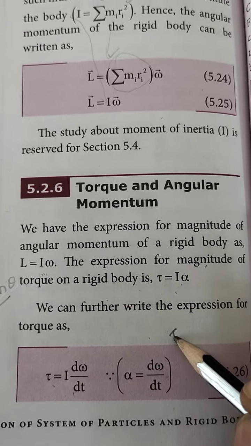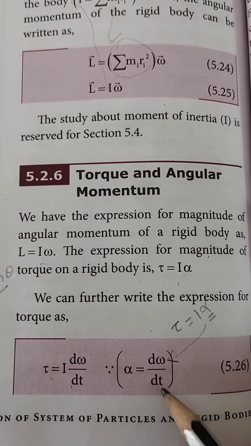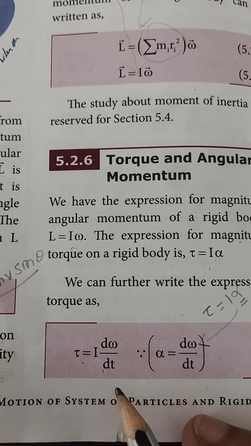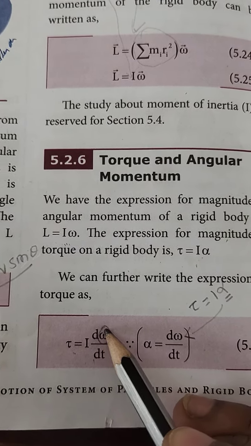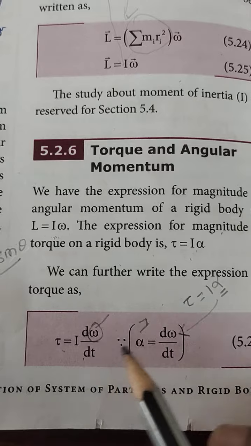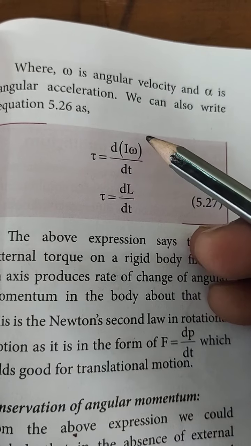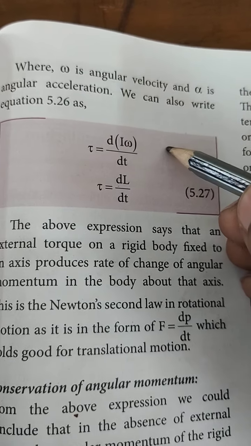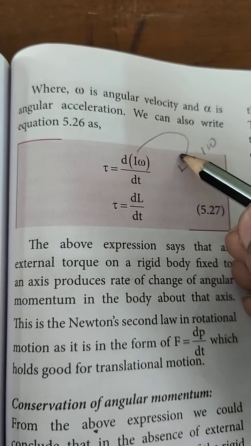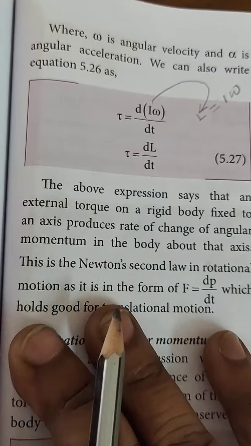We know that tau equal to I alpha. Alpha is represented as d omega by dt. So tau we can write as I into d omega by dt. Omega is the angular velocity and alpha is the angular acceleration. So we can modify this equation as tau equal to d by dt of I omega. We know that L equal to I omega. So substituting, I omega becomes angular momentum L. So tau becomes dL by dt.